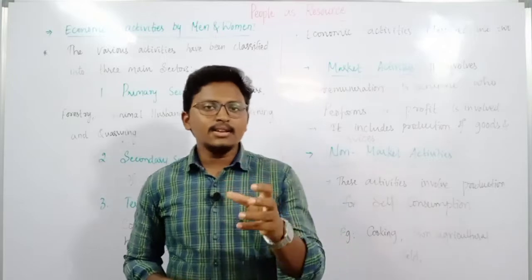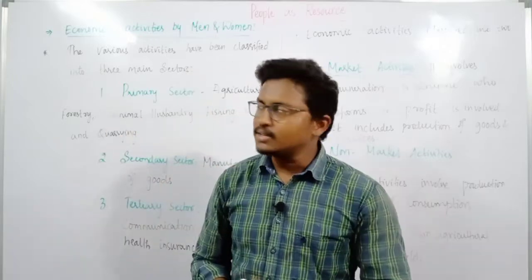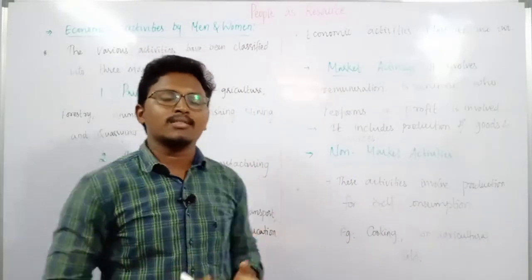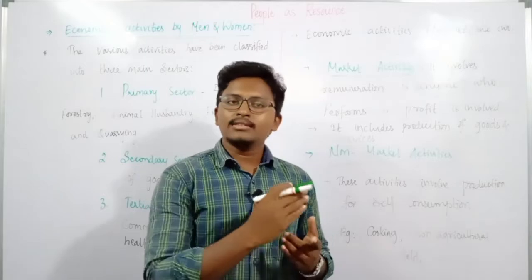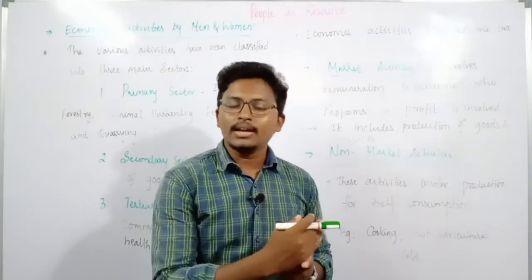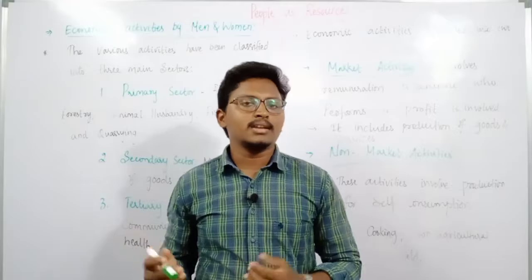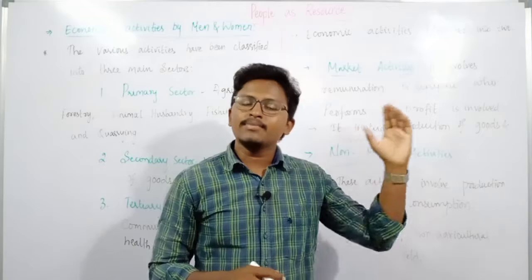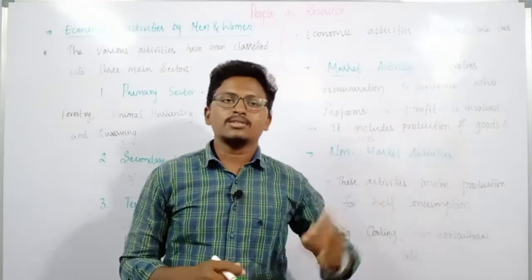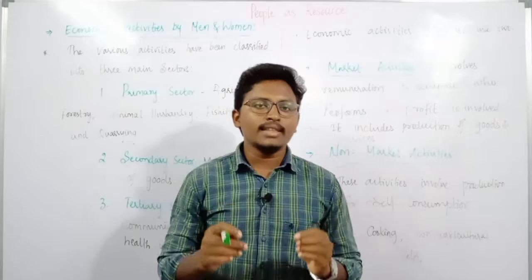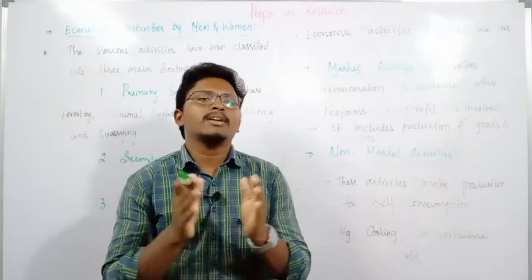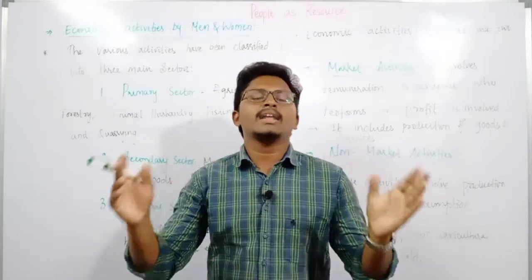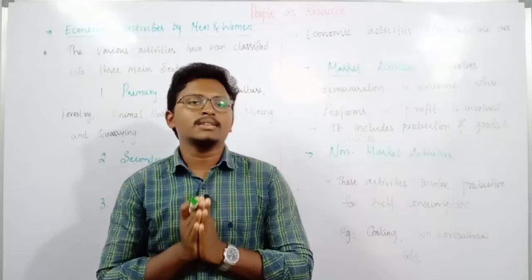So now, in continuation with that, the next topic which we are going to discuss is the economic activities performed by men and women. As we have seen in the stories of Sakal as well as Vilas, Sakal got a job in a private company, but Vilas, because of lack of education, is selling fish. At the same time, his mother is also selling fish. And Sakal's father was also working, and he is also earning money. So like this, various activities are performed day by day in order to survive in the world. So what are these activities and how are they classified? That is what we are going to learn in this lecture.